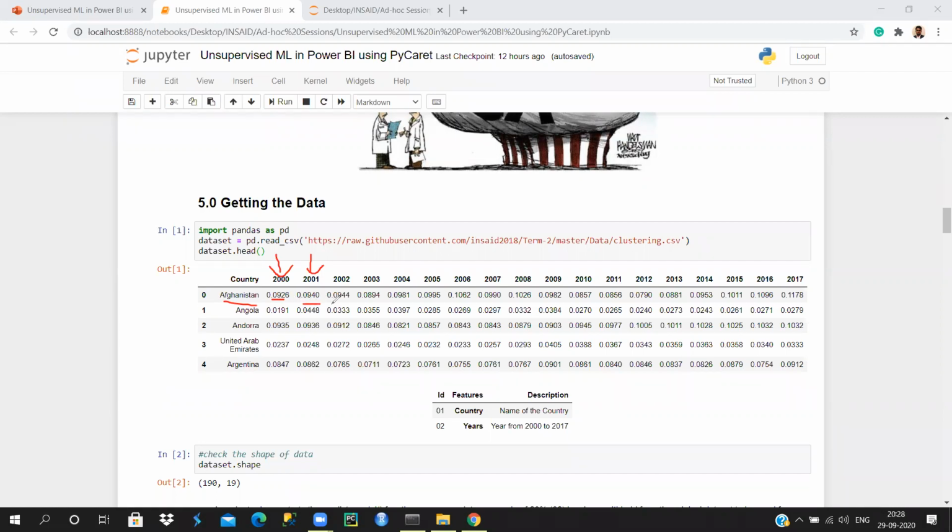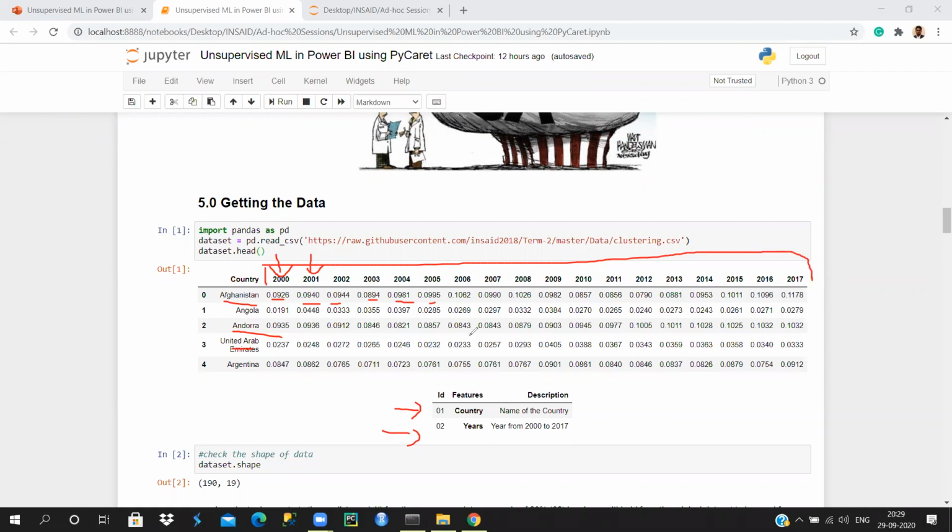Similarly, if you look at all the other years, you can find the similarity between the data points here. It's almost 0.09, 0.098 or something like that. We have close to 190 countries in this data set. In terms of features, one is the country, which is a categorical variable, and the second is the years, ranging from 2000 to 2017.